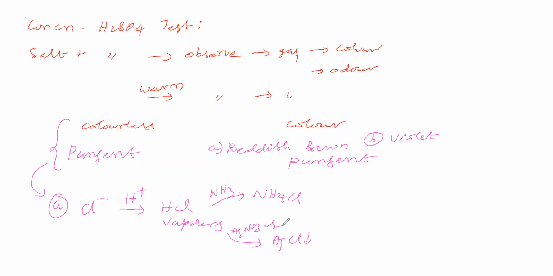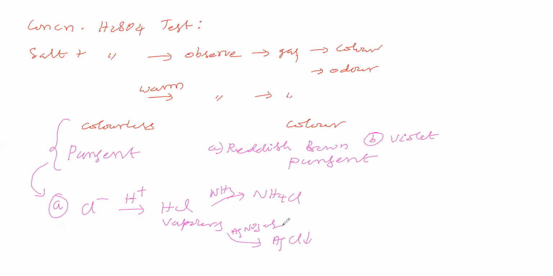So, colorless gas and pungent smell. What is the possibility? The salt may contain the anion Cl minus. That Cl minus with acid H plus gives HCl vapors. HCl vapors with ammonia give ammonium chloride, white fumes. With silver nitrate aqueous solution, it gives a white precipitate, silver chloride.